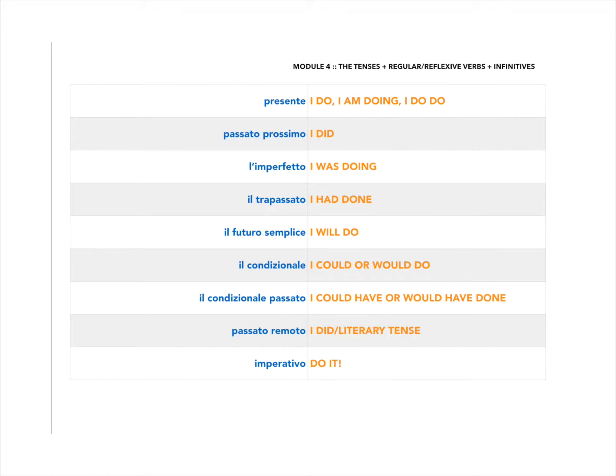L'imperativo, which is do it, a command form, and il congiuntivo for expressions of desire. All right, so here they are. These are all the tenses in Italian that we'll go over this year, and these help us know where verbs are in time. Okay? All right, so in the next few months, we'll actually conjugate our verbs in these tenses.